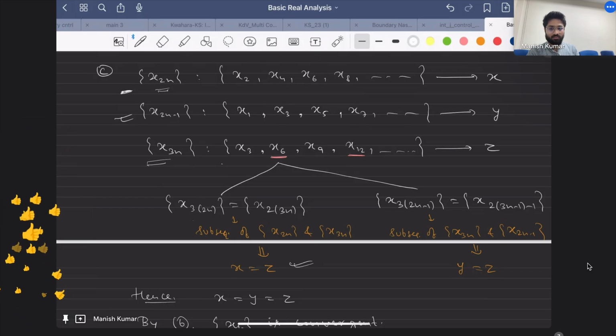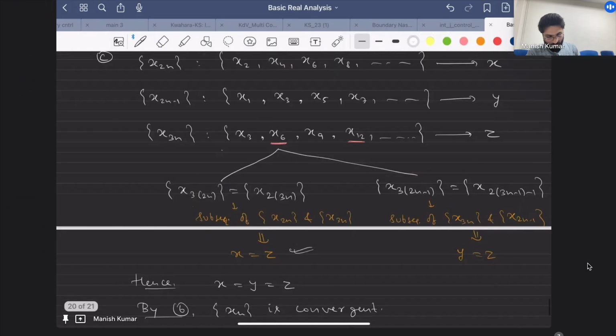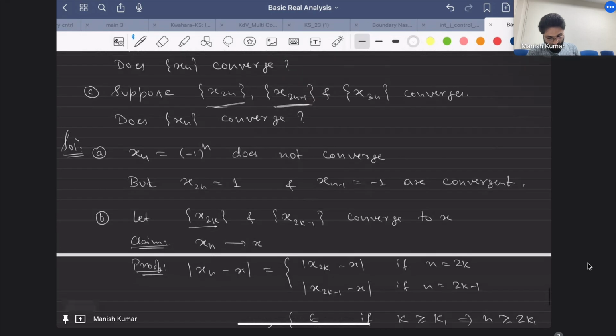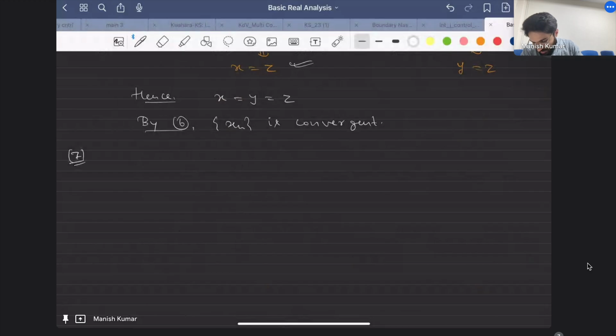Okay, so now let's move to the next problem. Let's move to the 7th problem. Now I'll discuss a problem which is based on the monotone convergence theorem. I'll just write it. I'm giving you already the hint, you better try to think when I'm writing.